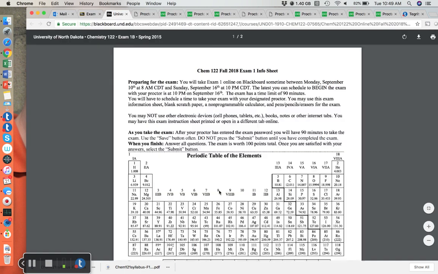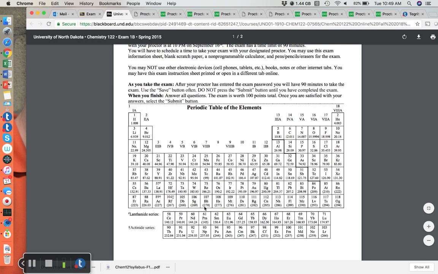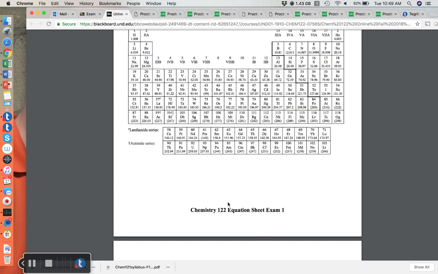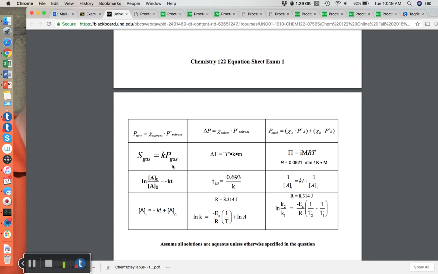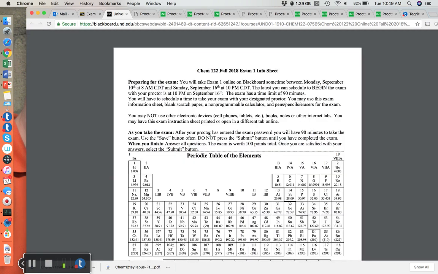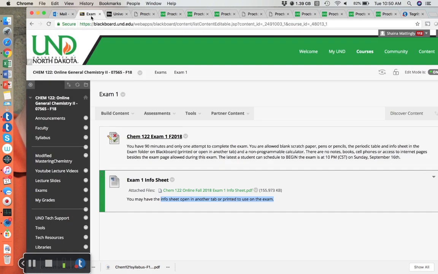So taking a look at this, it has instructions for the exam, and it always has a periodic table. So you'll always have this exact periodic table on the exam. And it has equations for what you need for those chapters that the exam covers. So you always have equations. My philosophy is that you don't need to memorize equations, but you do need to know how to use them. And so you'll have any relevant equations for each exam this semester. Alright, so this is what you can have as a resource on the exam.